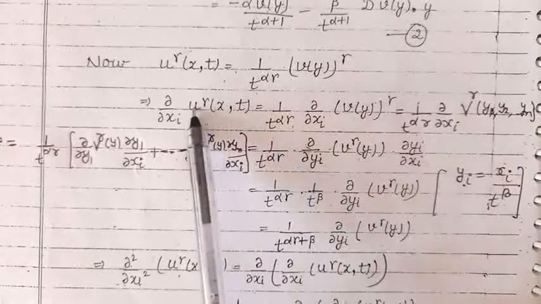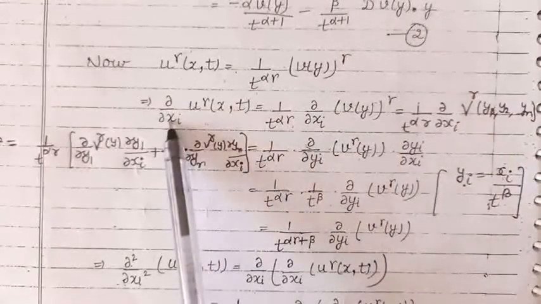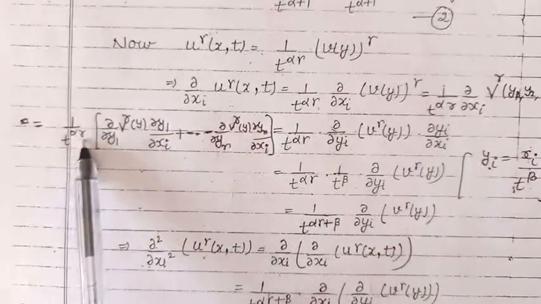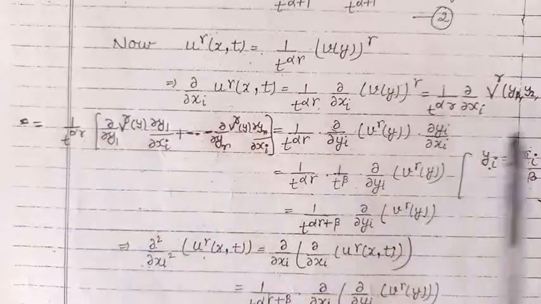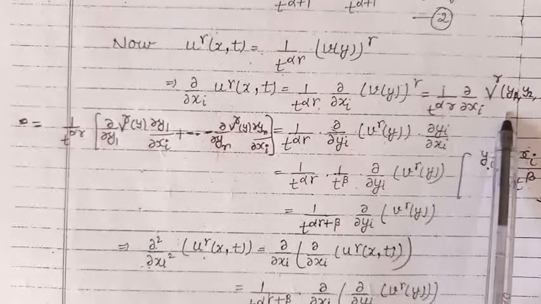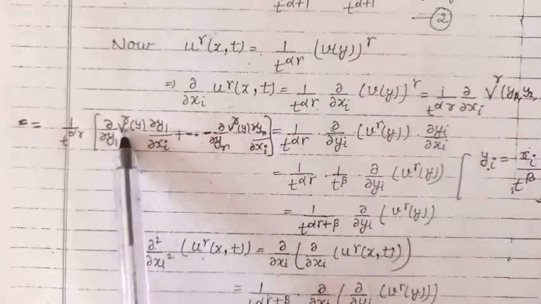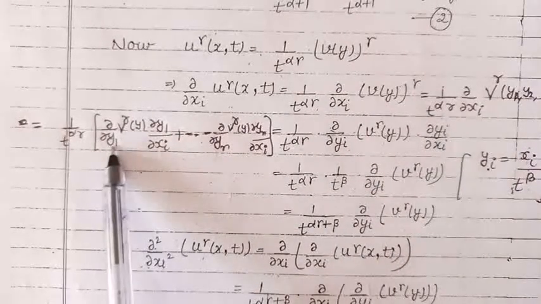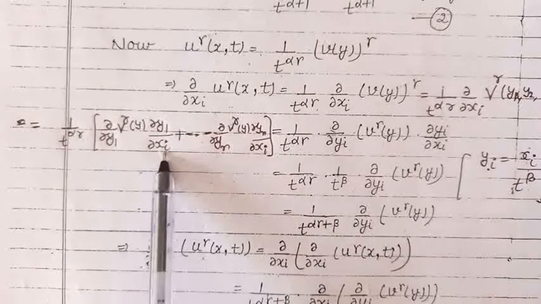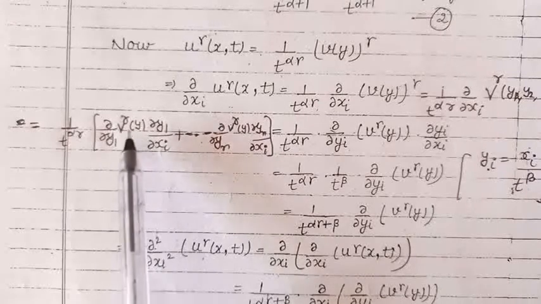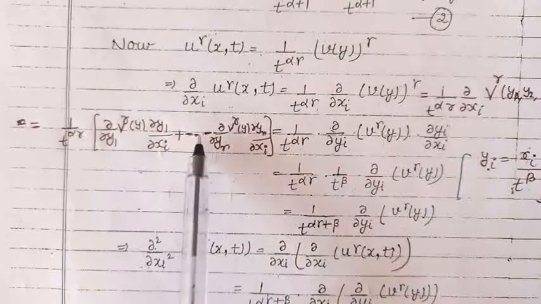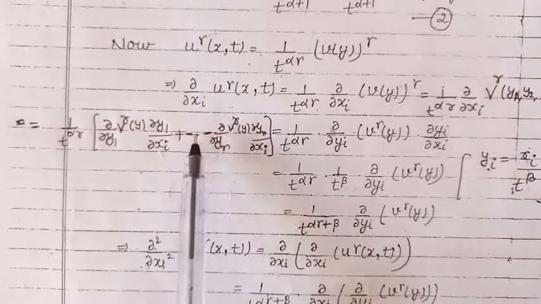So, the partial derivative of u raised to the power gamma with respect to xi is given by 1 upon t raised to the power alpha gamma into, for this expression, to find the derivative with respect to xi partially, first we take the partial derivative of v raised to the power gamma with respect to y1 into the partial derivative of y1 with respect to xi, plus the partial derivative of v raised to the power gamma with respect to y2 into the partial derivative of y2 with respect to xi, and so on.